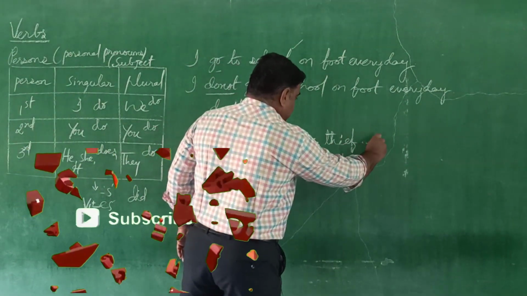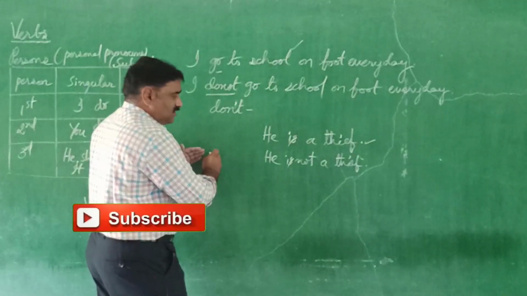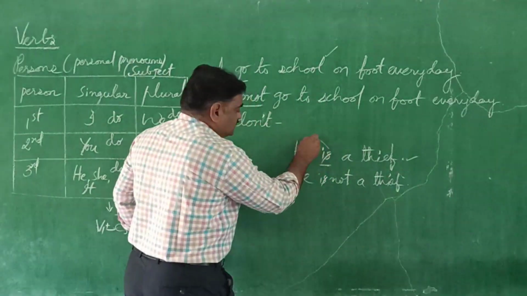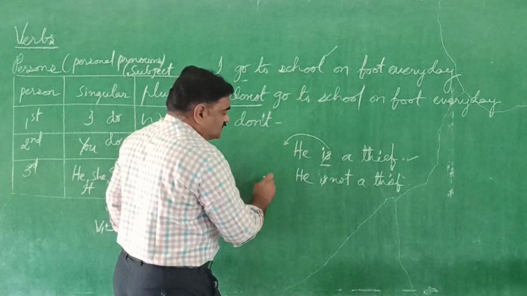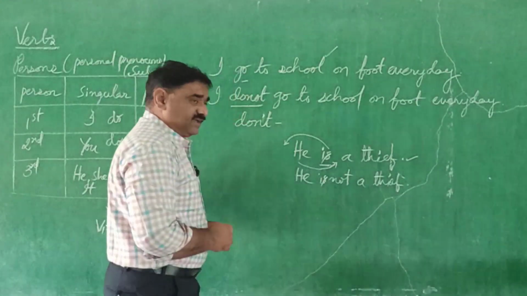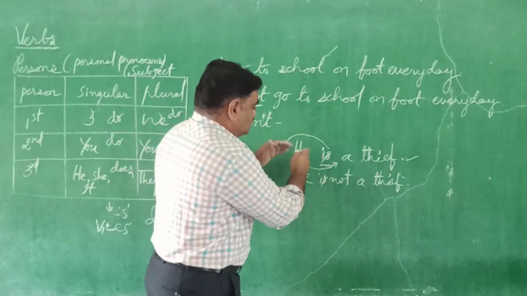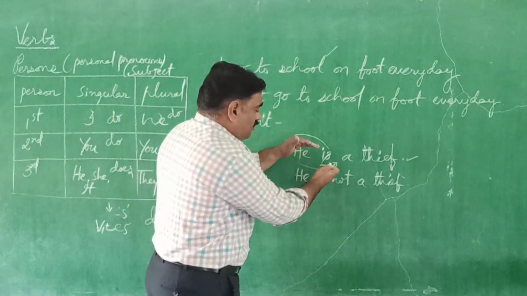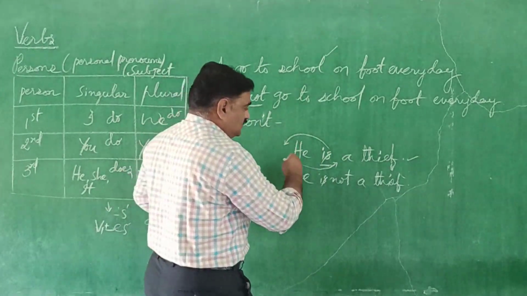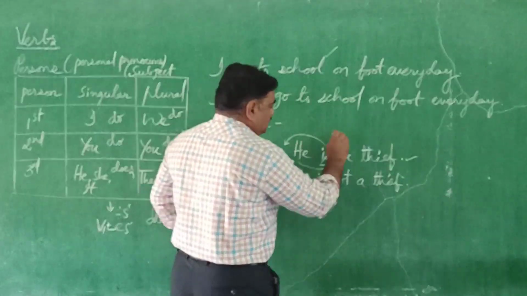Now for the positive sentence, to make its interrogative sentence, the helping verb comes to the beginning of the sentence, whereas the subject goes to the place of the helping verb. It means the subject and the immediate helping verb interchange their places. Let me change the places. So is goes to the subject's place.